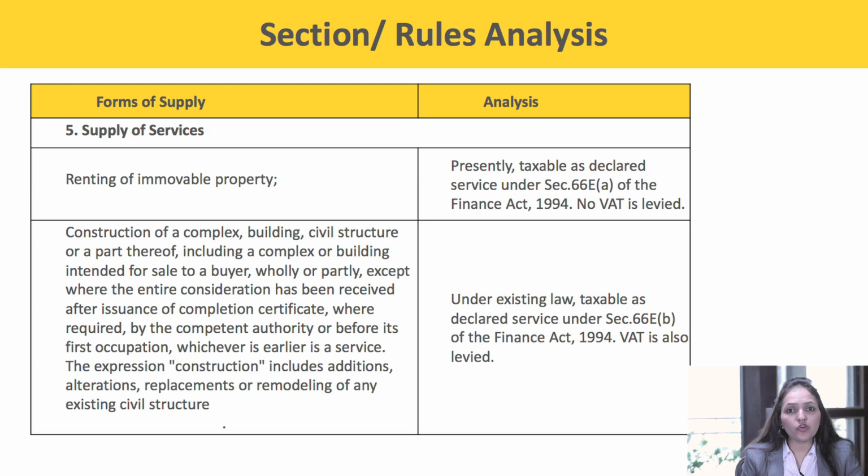Second, construction of a complex building, civil structure or the part thereof, including a complex or the building intended for sale to a buyer, wholly or partly, except where the entire consideration has been received after the issuance of completion certificate where required by the competent authority or before its first occupation, whichever is earlier, is a service. Under the existing law, taxable as a declared service under the Finance Act, and VAT is also levied on the construction of a complex building or the civil structure.